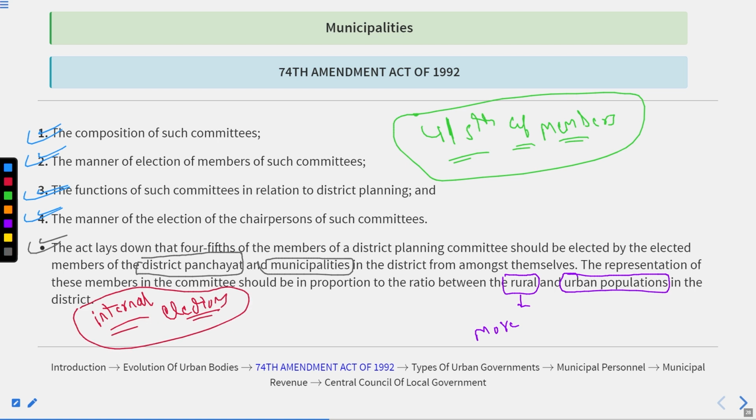First the person gets elected to the district panchayat or the municipalities, and then the elected members organize elections among themselves and select the members for the district planning committee. The strength of the members from rural and urban backgrounds depends upon the population residing in the district. If the rural population is more, the seats for the rural population would be more. If the urban population is more, the seats for the urban population would be more.